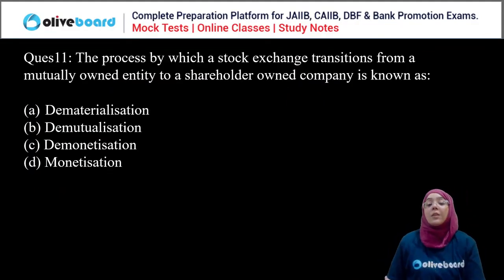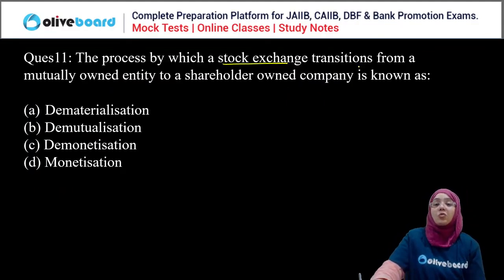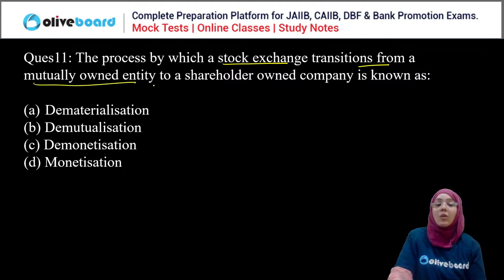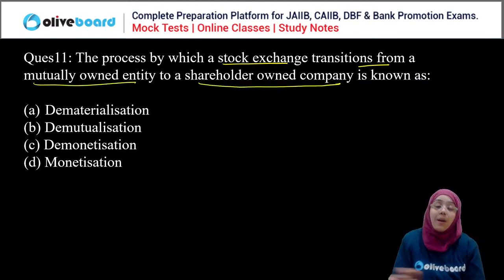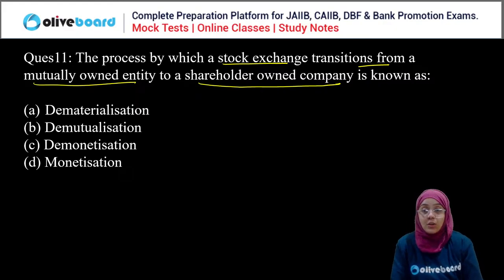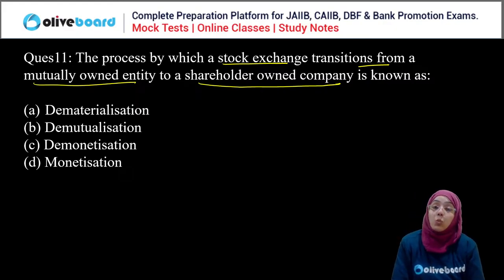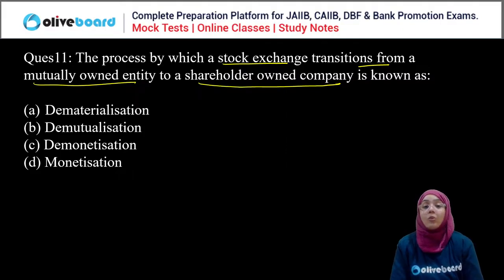Next question. The process by which a stock exchange transitions from a mutually owned entity to a shareholder owned company is known as dematerialization, demutualization, demonetization, or monetization.